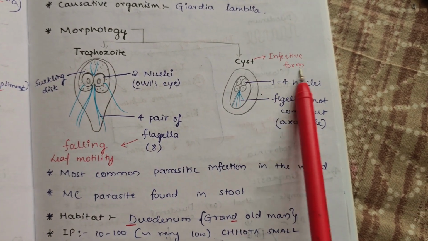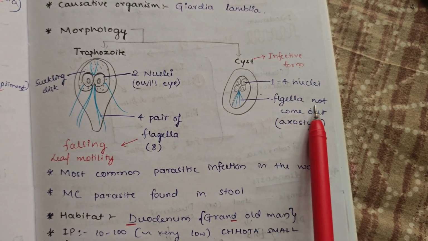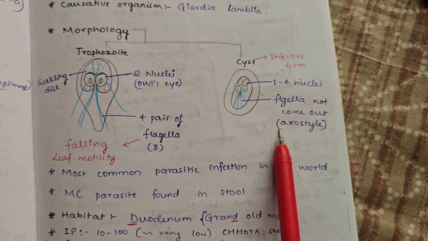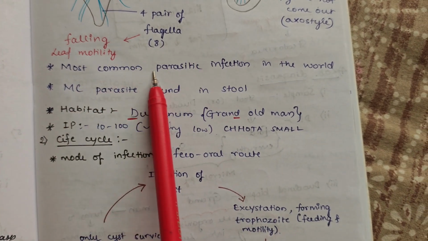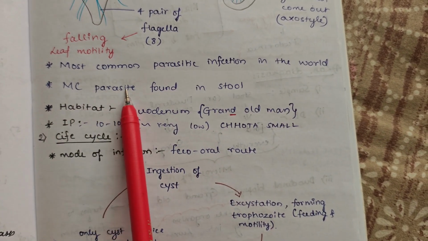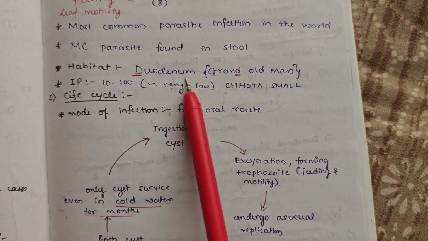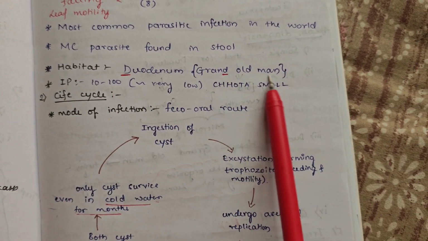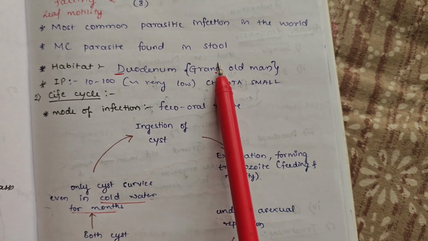Cyst is the infective form, having 1 to 4 nuclei. Flagella do not come outside, that is the axostyle. It is the most common parasitic infection in the world and the most common parasite found in stools. Habitat: duodenum. The grand old man, the D, which stands for duodenum, for remembrance purpose.